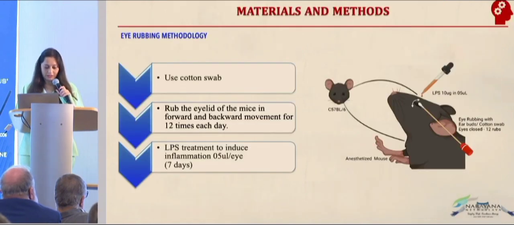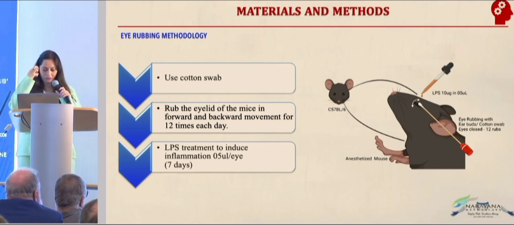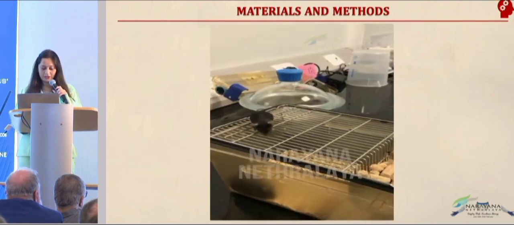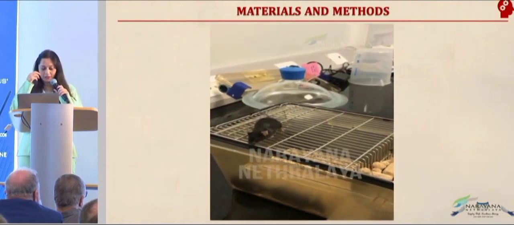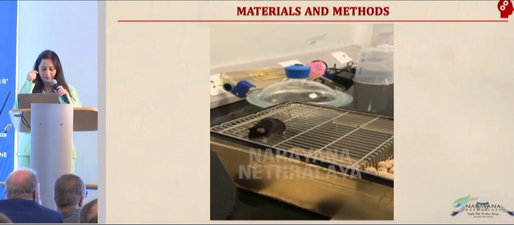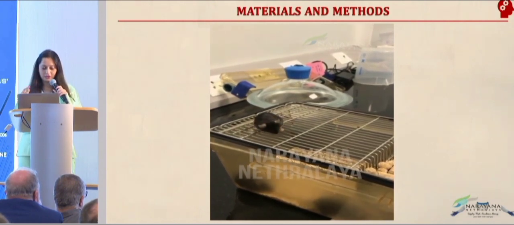In the animal model, we took a cotton swab to rub their eyes. The rubbing was with the cotton swab on the eyelid when the eyes were closed, in a forward and backward motion, like how patients do it, 12 times each day, to replicate patient eye rubbing. On top of it, we added an inflammatory molecule to induce inflammation, for 7 days. This is how it looked in our lab. On inducing eye rubbing, this is how the mice rub their eyes, and this was done continuously for 7 days.